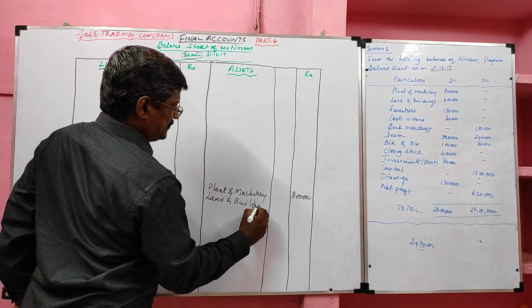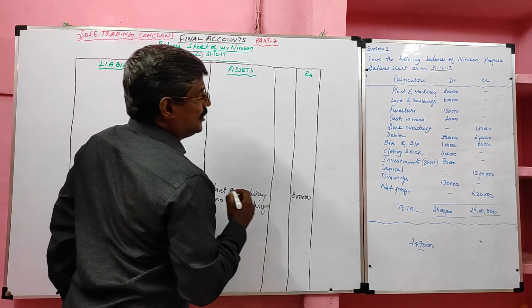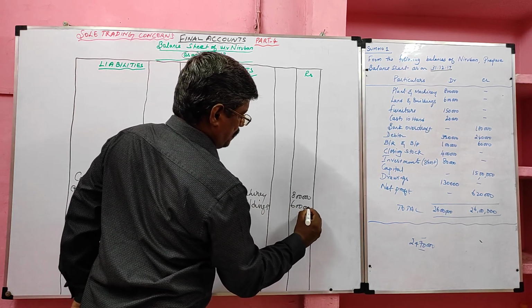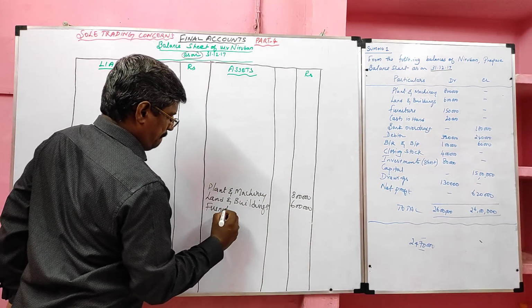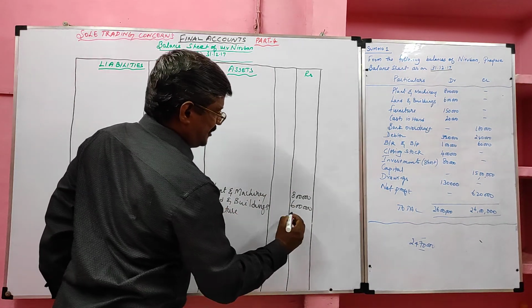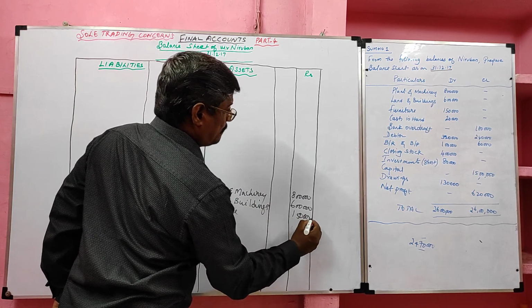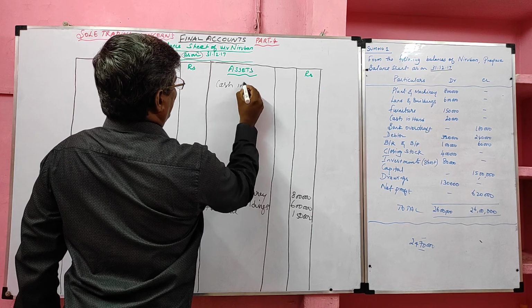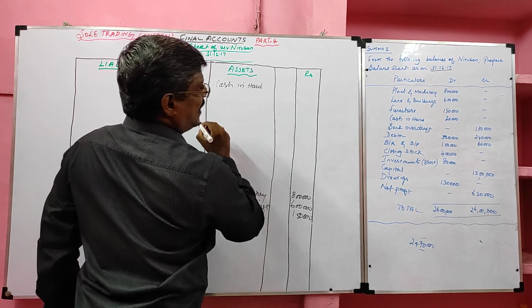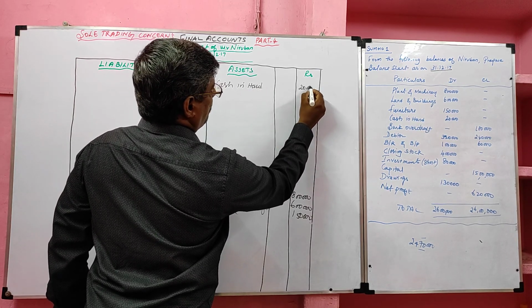Land and buildings, value 6 lakh. Next furniture, 1,50,000. Next we have cash in hand. It is an asset, 20,000.